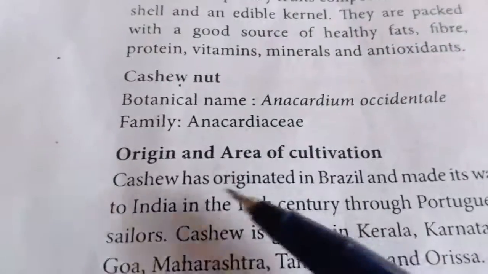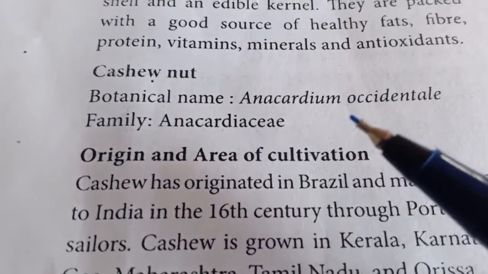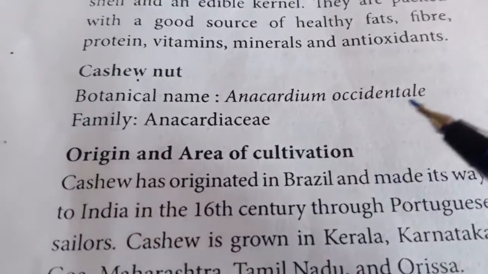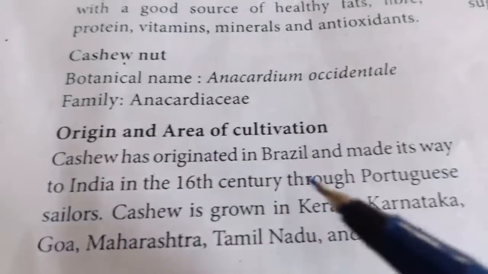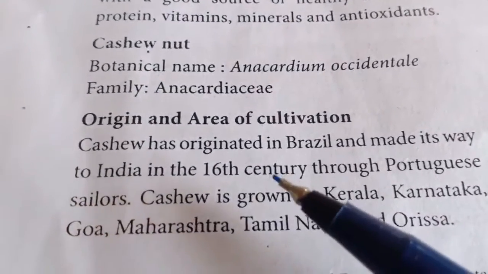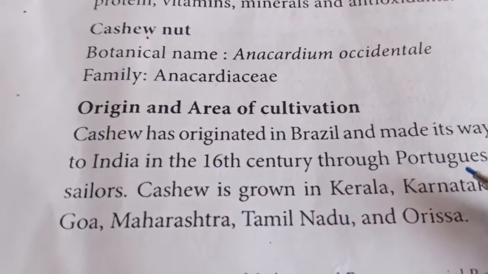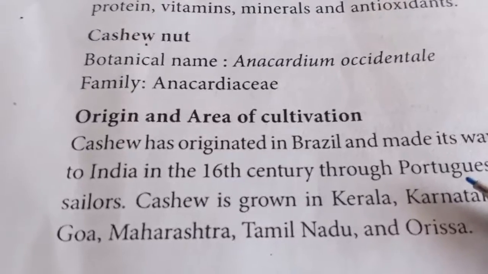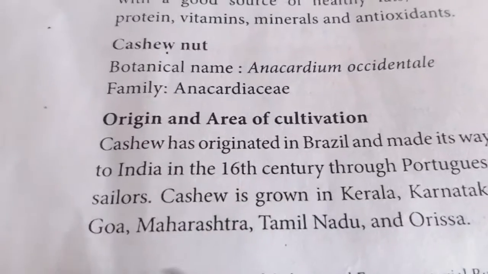The nut which we are going to discuss is the cashew nut. The botanical name of cashew nut is Anacardium occidentale. It is from Brazil and it was introduced into India in the 16th century when the Portuguese came to India for their business purposes. It is mostly grown in Kerala, Karnataka, Goa, Maharashtra, Tamil Nadu and Orissa.